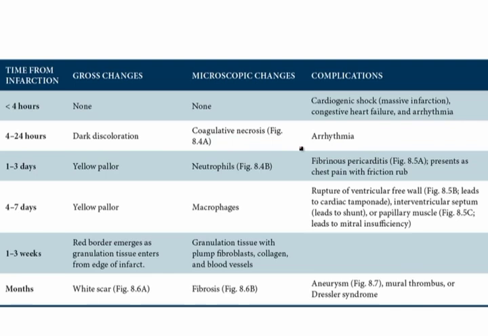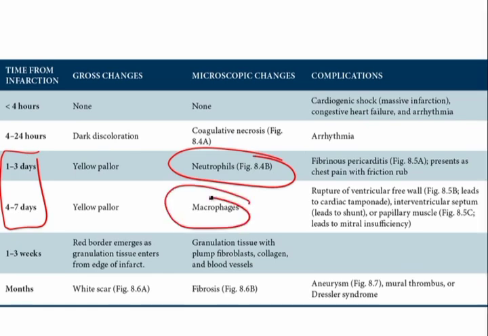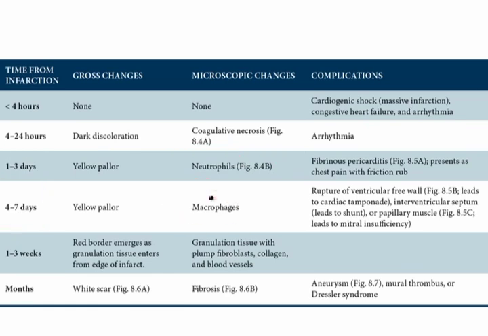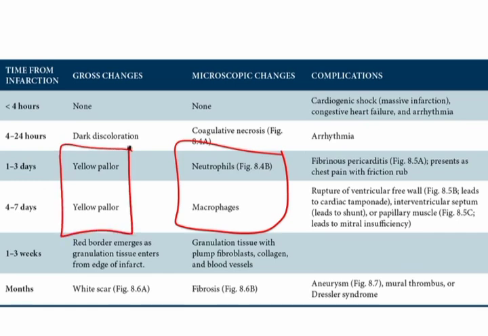Now, of course, at the milestone of 1 day, the next thing that's going to happen over the next week is going to be acute inflammation. Remember that from 1 day to 1 week, you're going to have acute inflammation. The very initial phase of that will be neutrophils, and they'll come in from day 1 to day 3, and then the macrophages will come in from day 4 to day 7. Now, just focusing on these two, the key gross change will be that you have white blood cells within the myocardium. And the white blood cells within the myocardium will result in a yellow pallor. So during this entire inflammatory phase, the gross change will be yellow pallor.